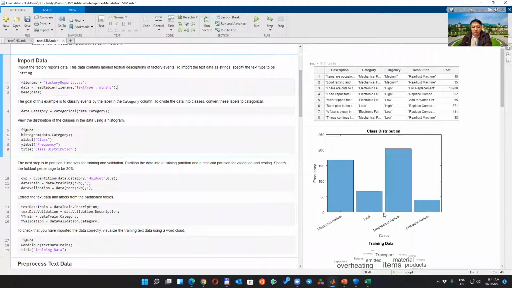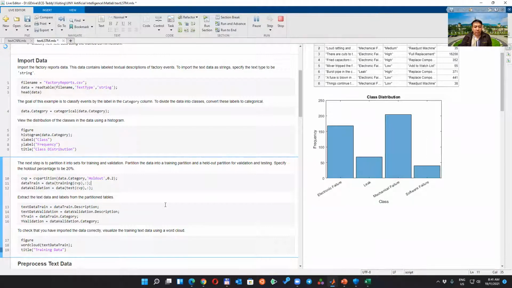This is also imbalanced data because the software failure has less data, around 40 something, and the mechanical failure is the most. So we can identify that in that factory, most of the time it has mechanical failure rather than software failure. Then we did partition here into training and validation.